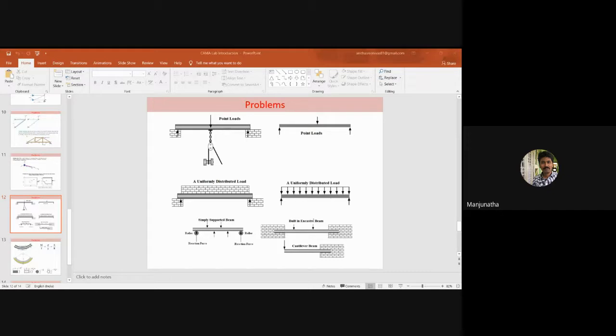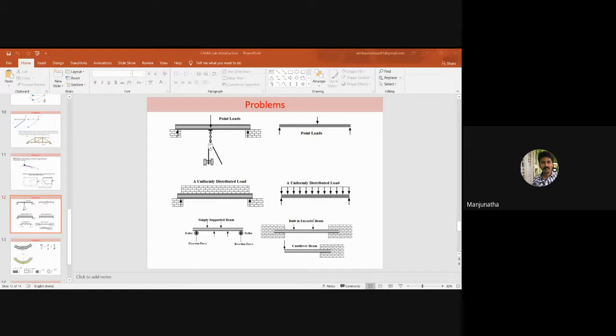Next, what do you mean by an overhanging beam? What is an overhanging beam? It's very simple.